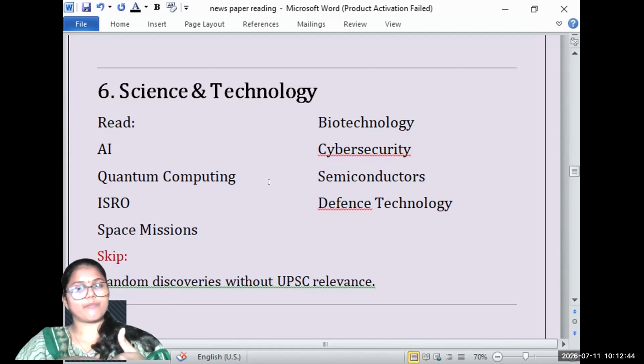For now, if you're preparing for 2027, I still recommend doing the PYQs very thoroughly, because we don't know yet what we will have for the mains. Yes, we have seen the prelims, but we don't know exactly what the mains will be like. So till then, we cannot waste our time thinking about whether we should do PYQs or not. You should complete that particular part. You should be thorough with the PYQs.